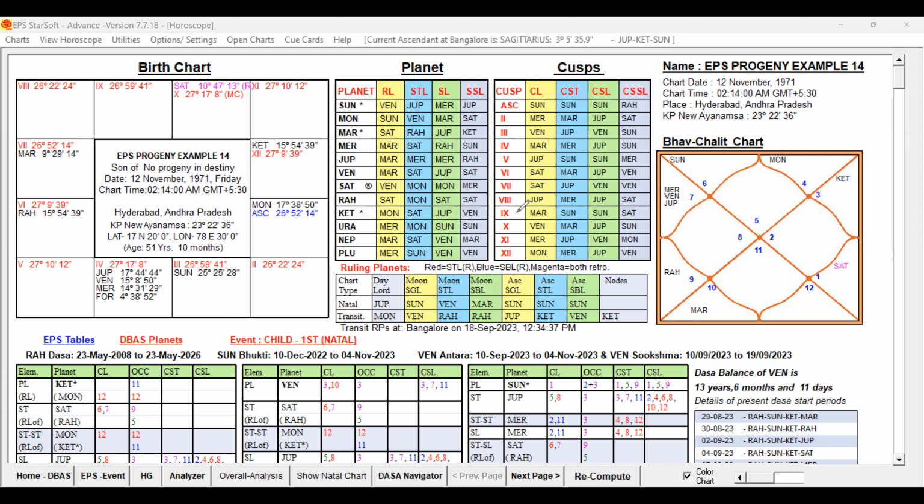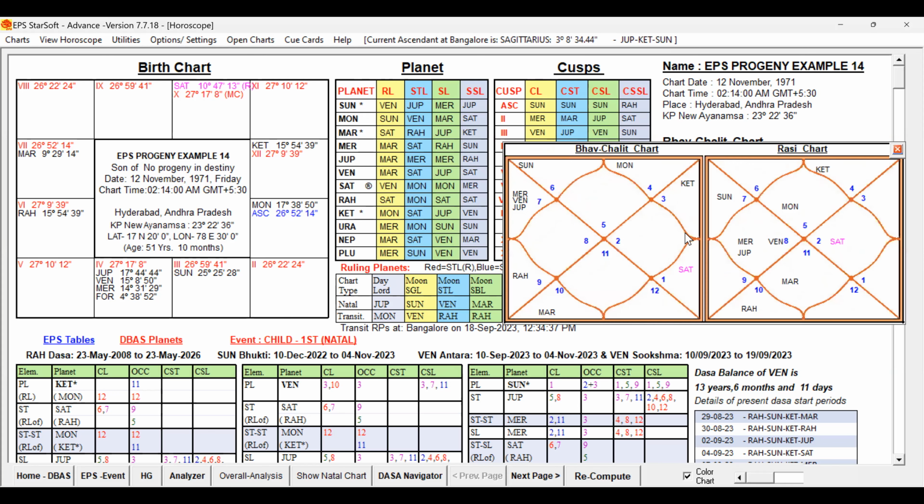Apart from that, for the progeny, we have to check not only the fifth ruler, but also the Karaka planet Jupiter. Now let us check the basic study. Lagna is Leo Lagna. Fifth cusp is falling in Sagittarius. We have to study the fifth lord. Fifth lord is Jupiter. Jupiter is posted in the previous sign, in the third house. It is in the Scorpio sign, but not in the fourth house actually.